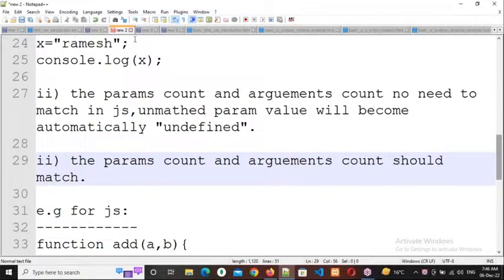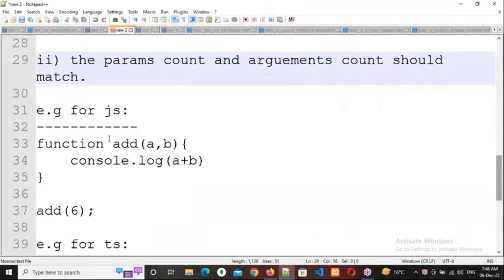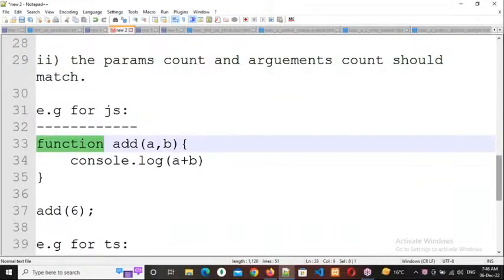Now observe the example for JavaScript. In order to write a function, we need to use the function keyword and the function name. If you are very new to programming, no need to worry. I will explain each and everything when our TypeScript classes start. In TypeScript, I will discuss only OOPS concepts, and before that, I will tell these basic concepts: how to write a function, how to declare a variable. Then we will go to the OOPS concepts. Once OOPS concepts are completed, we'll start our Angular. This is our course plan.